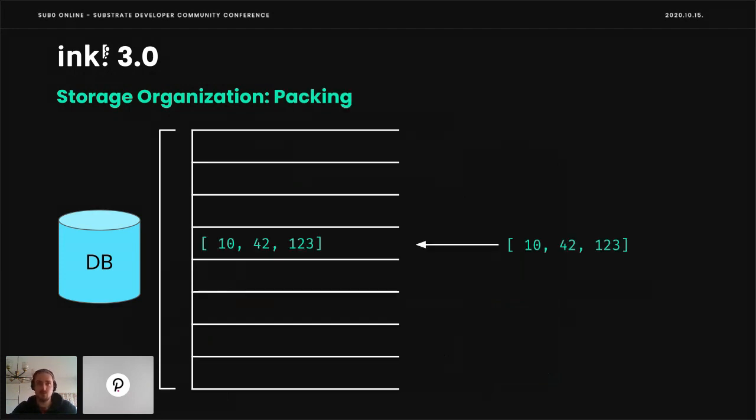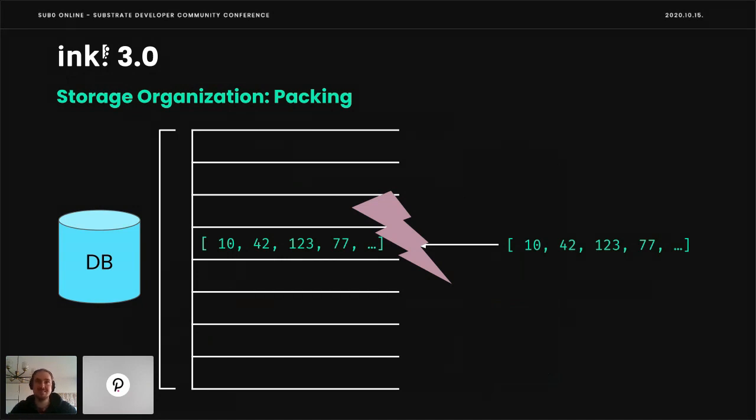So if we, for example, want to store a vector in one of those storage cells, we can either do this in a packed layout, where we store the entire vector that could potentially consist of thousands of elements into a single cell. And if we add another element, we obviously would also encode this into a single cell, and so on. But this obviously breaks as soon as we want to only manipulate single elements of our vector while the vector is very large, like consider tens of thousands of elements. And we only want to manipulate one element. We always have to encode and decode the entire vector, which is immensely compute intense.